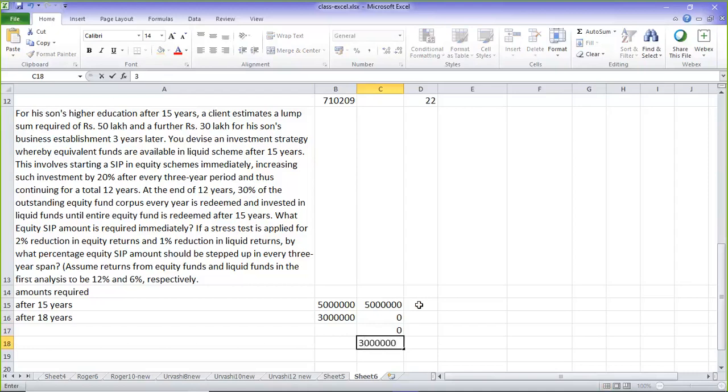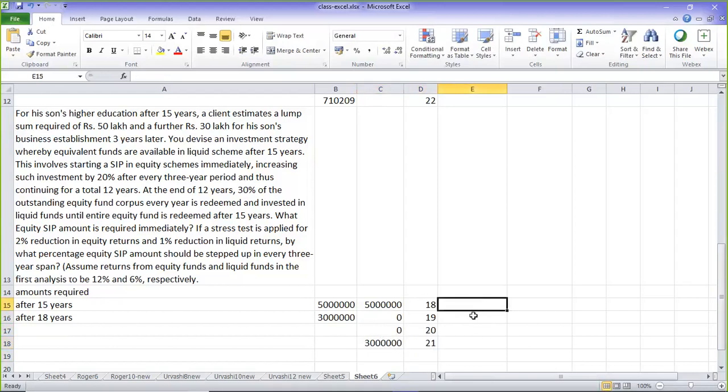Because imagine the ages 18, 19, 20 and then 21. When he is starting the college education, he requires 50 lakhs, and he completes it after 3 years, then he requires 30 lakhs. These are the 2 requirements.